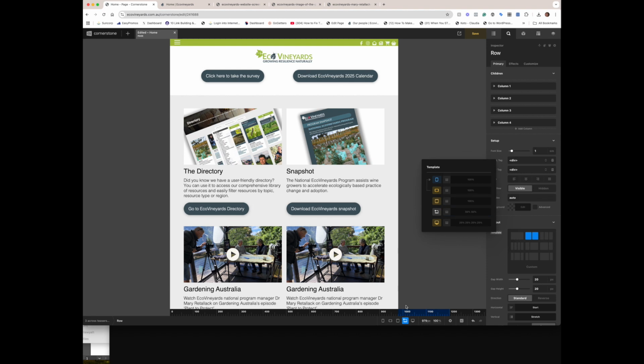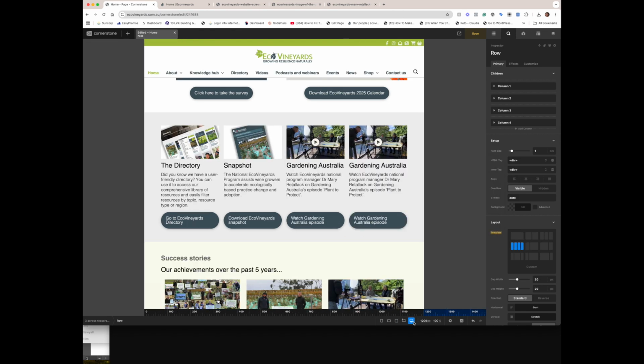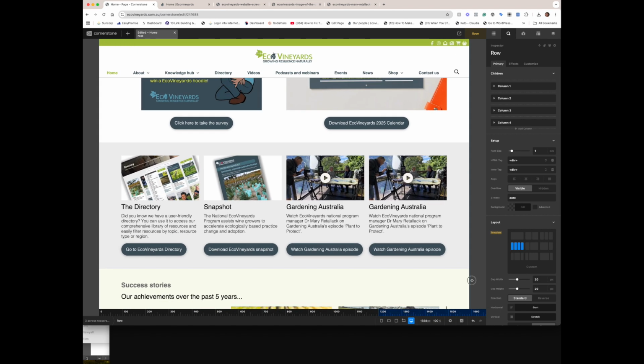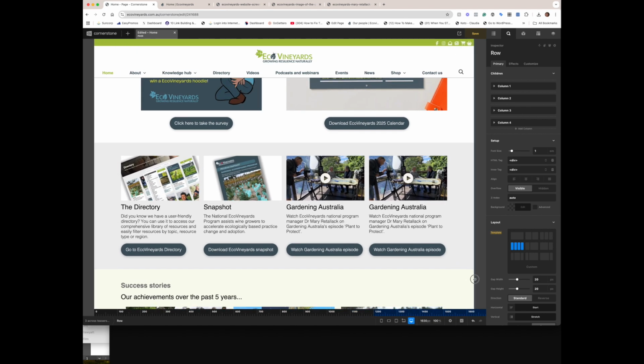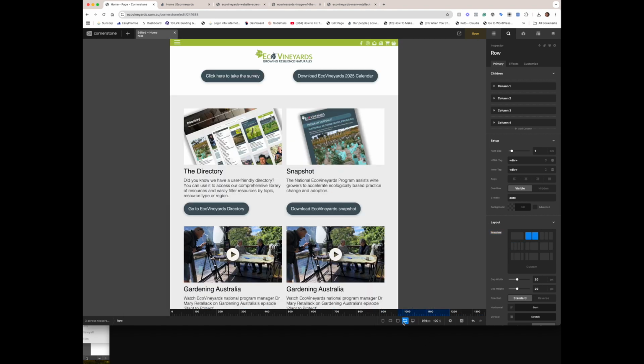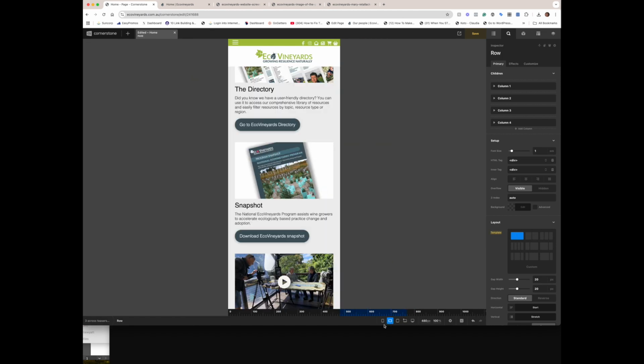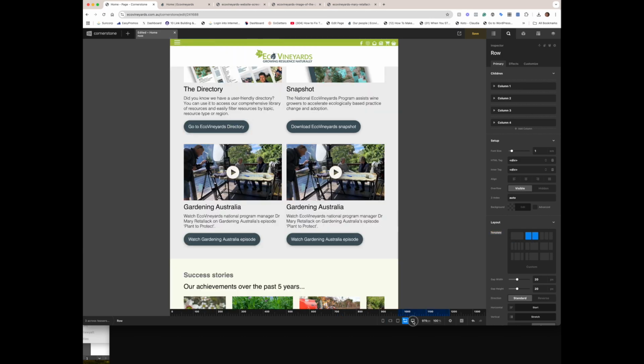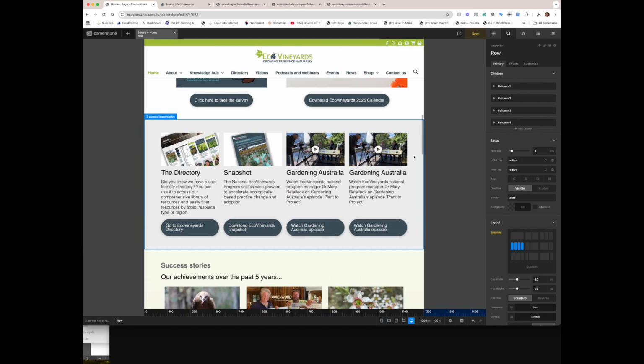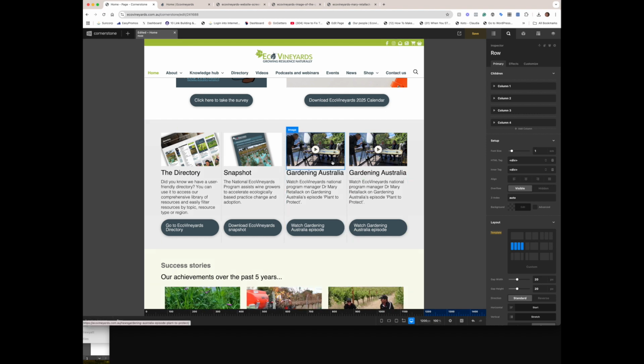All right, so that's the kind of thing I would do when I'm adjusting columns. So we're going to go 4 across, remembering that that can end up being even wider on larger screens, and then 2 across for that size. Then we snap down to our single. Okay, but we're not going to save just yet because then that will be live, but it's ready for me to now change the content in that new column that I've created. So I'm going to make an image the correct size, change the text for the heading, change the text here, change the button.